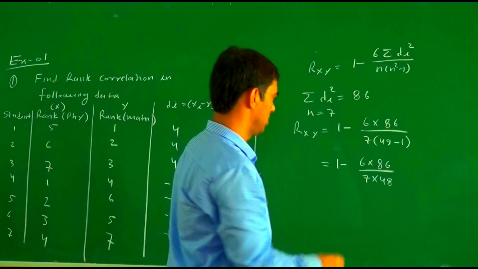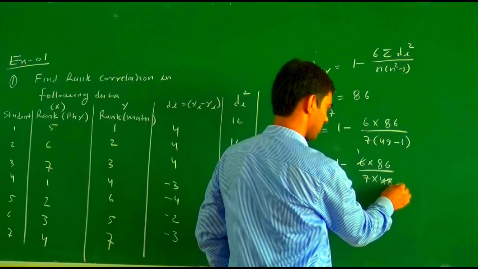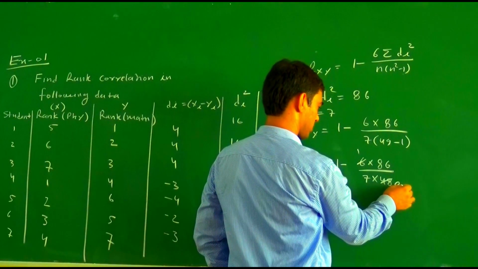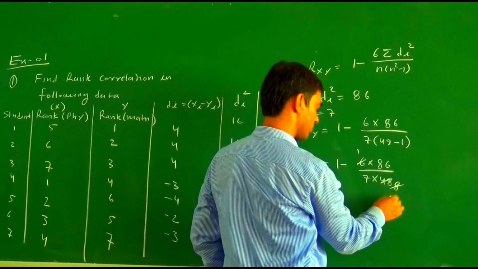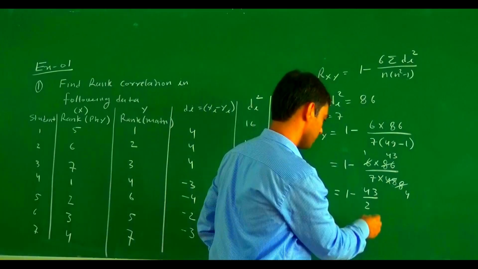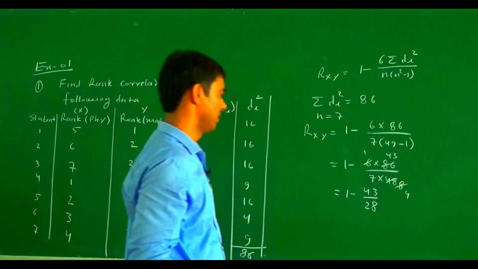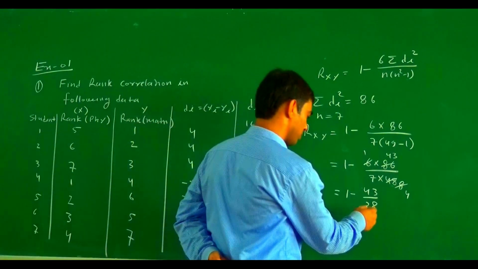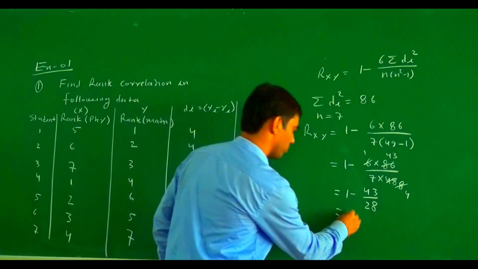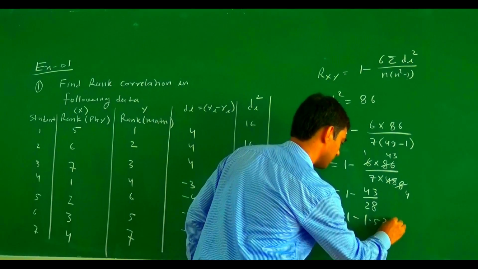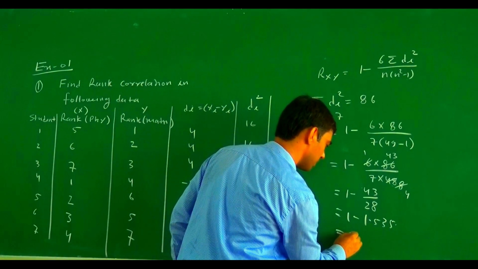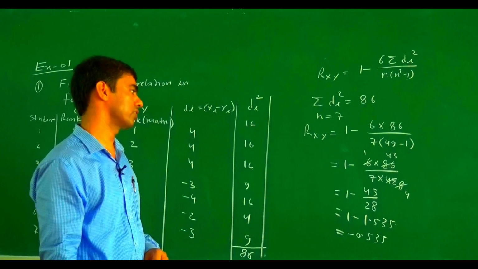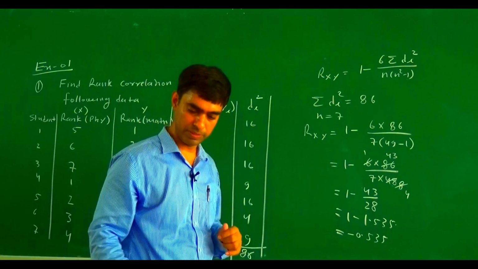Here the 7 into 48, so this cancels out. This becomes 1 minus 1.535, so the value is minus 0.535. This is the correlation coefficient, the rank correlation coefficient.